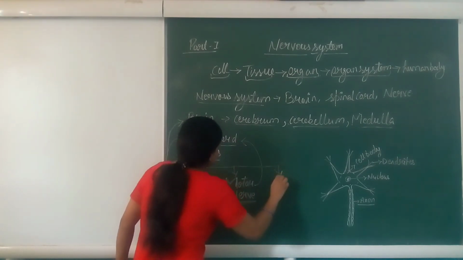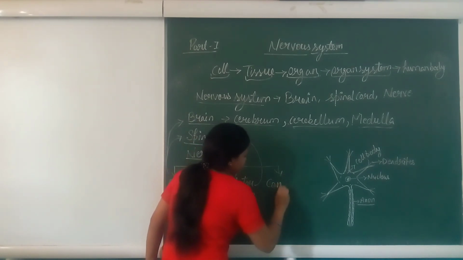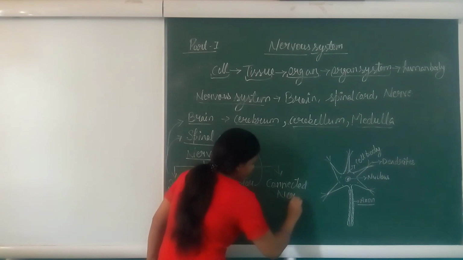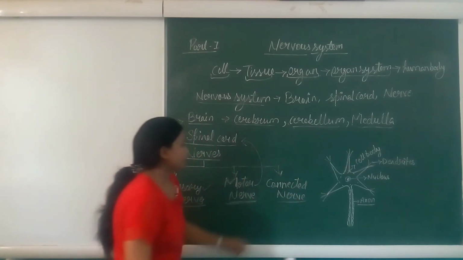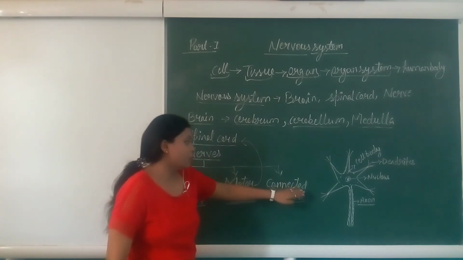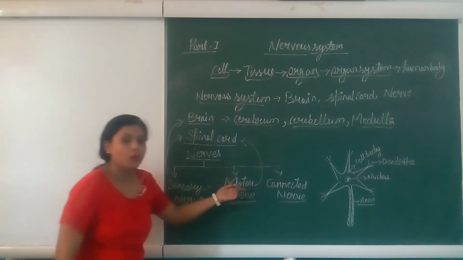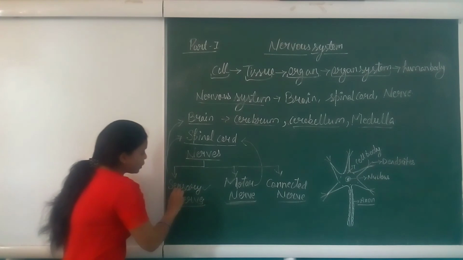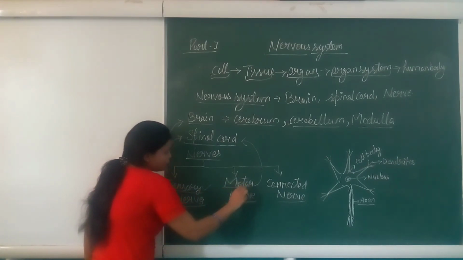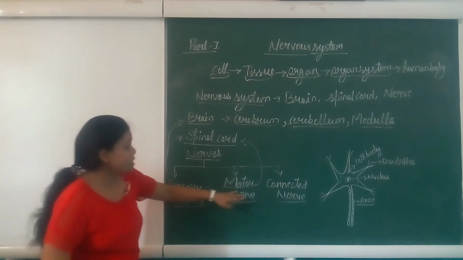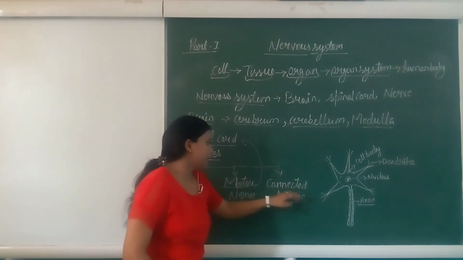Third type of nerve is the connecting nerve. Now the name is connecting. Which connection? The connection between sensory nerves and motor nerves. The connection of sensory and motor nerves with the brain and spinal cord is made by connecting nerves.